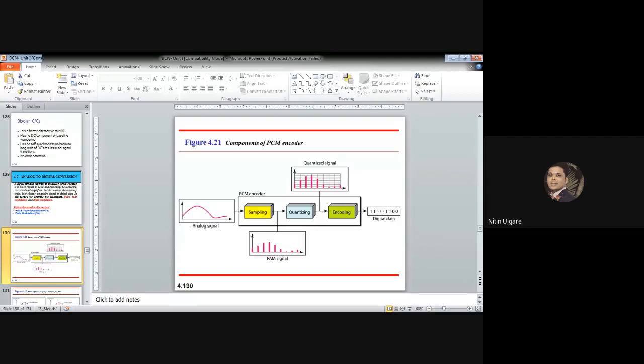In this figure, you can see that the analog signal is passed through the PCM encoder, and PCM has the three steps that we have just mentioned. The output of this PCM encoding is the digital signal. So we are actually transforming analog data to a digital signal. Let us see this in more detail, how the sampling will take place.